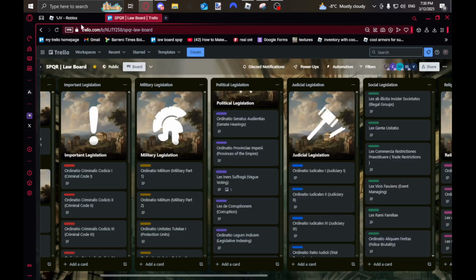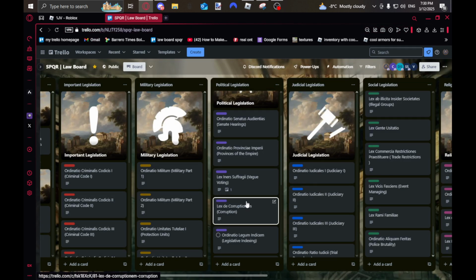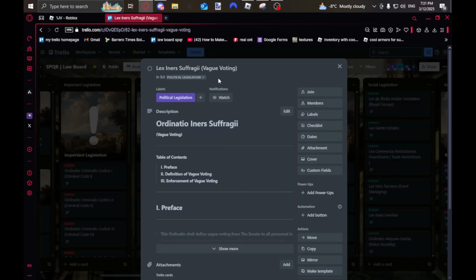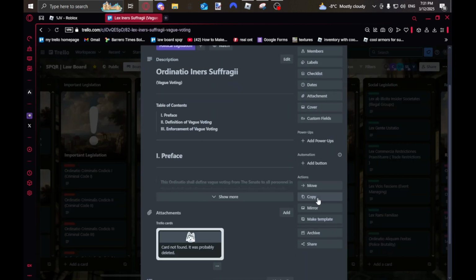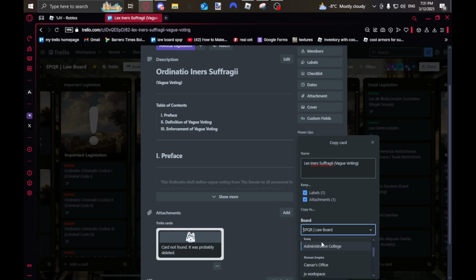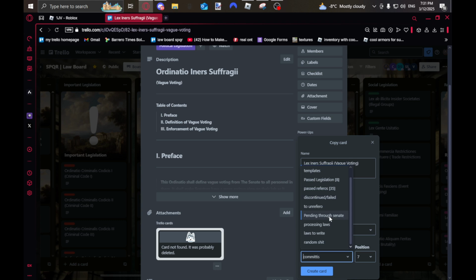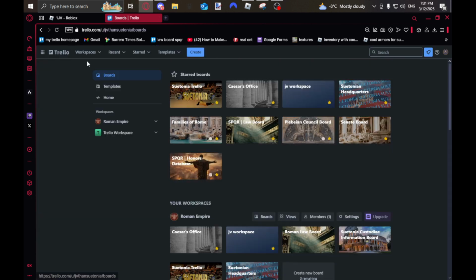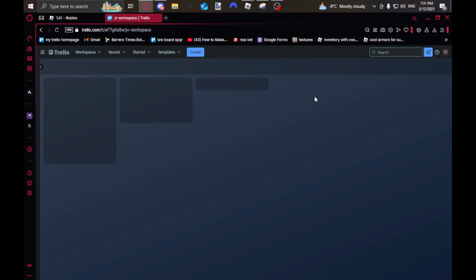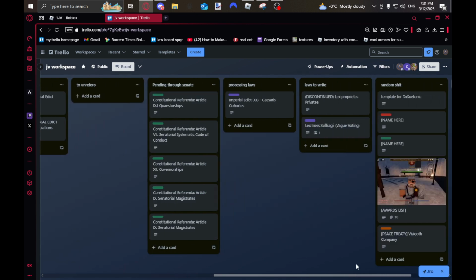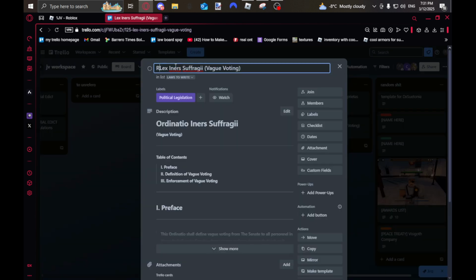So what you're going to do when you get on the law board, you just open it up and take any of these laws. Let's take vague voting for example. You go here, copy, and choose the board that you use personally. Mine is called JV Workspace. You can move it around when you're inside of the board itself, but I selected it early on, so I'm going to write it as laws to write. Then you click Trello up here, JV Workspace, and you should see it where you selected, laws to write, vague vote. So the first thing you have to do is rename it right here, Refero 2 dots.